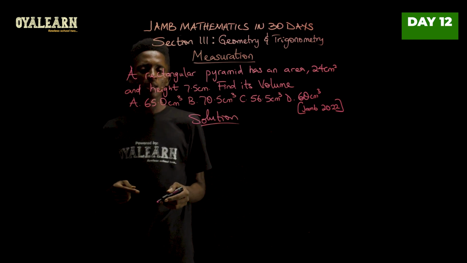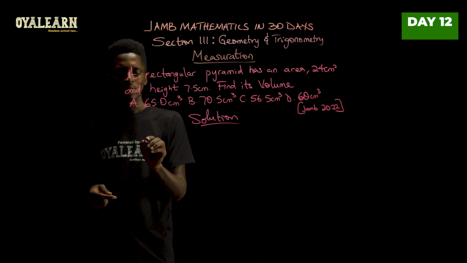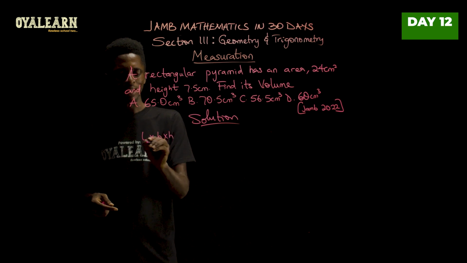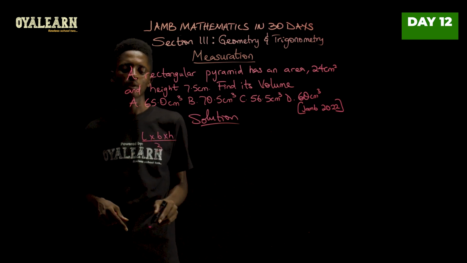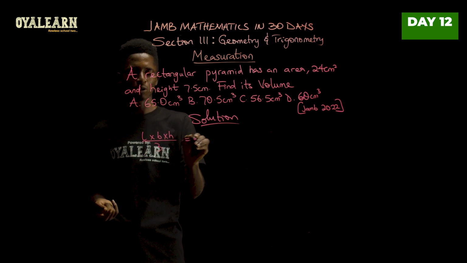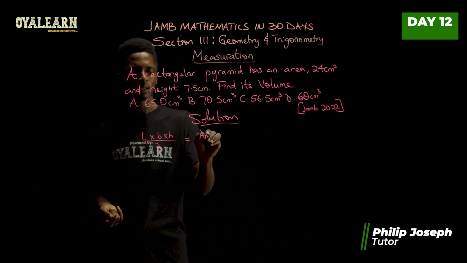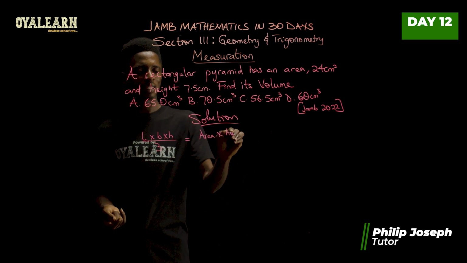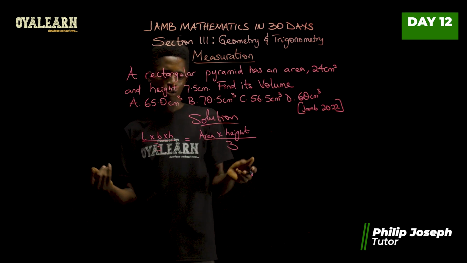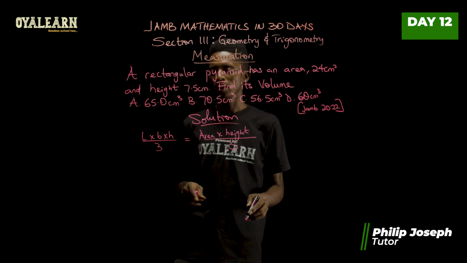The volume of a rectangular pyramid is length times breadth times height over 3. But we have already been given length times breadth, which is area. So I can just say area times height all over 3. So this is what we have to apply.